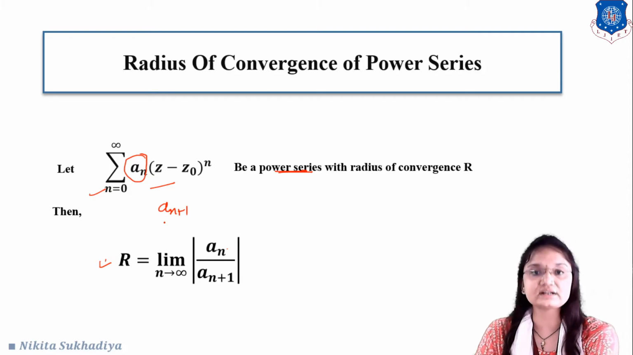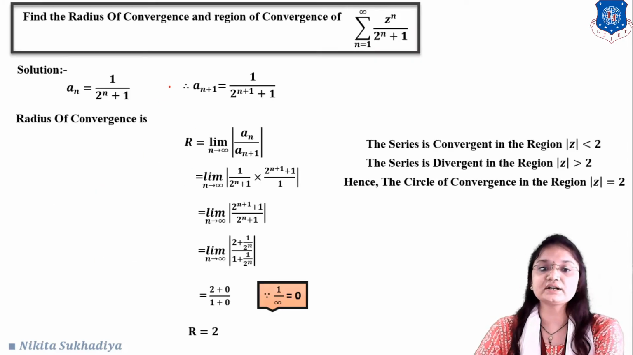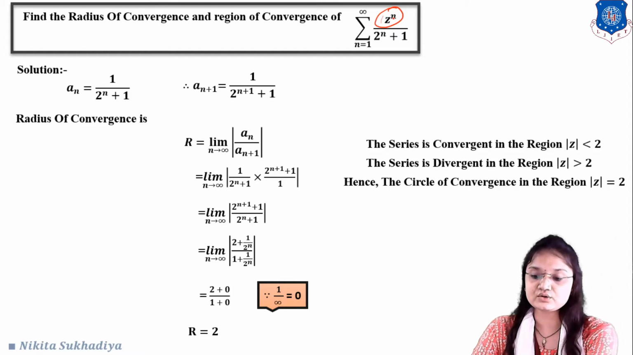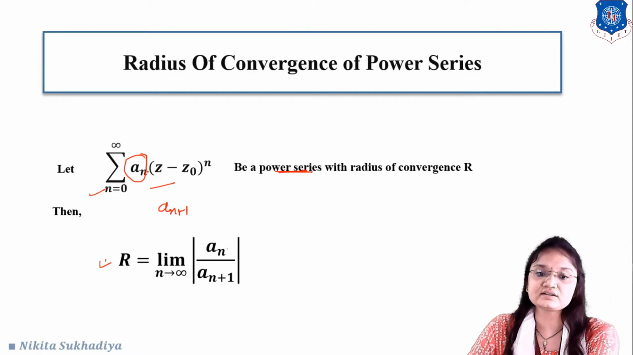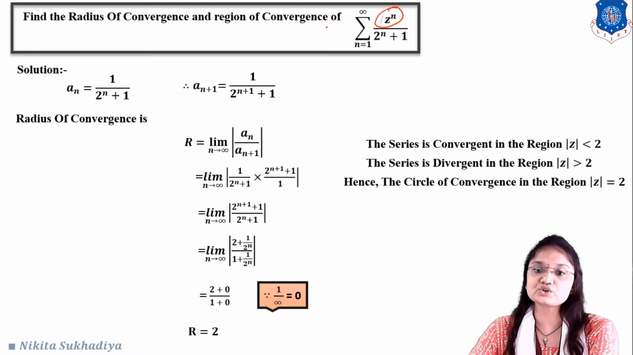Okay, let us understand with an example: find the radius of convergence and region of convergence of sigma n equal to 1 to infinity z raised to n upon 2 raised to n plus 1. Here a_n is the coefficient of the z raised to n form. You can clearly see that a_n is the coefficient of (z minus z0) raised to n, that is, 1 upon 2 raised to n plus 1.